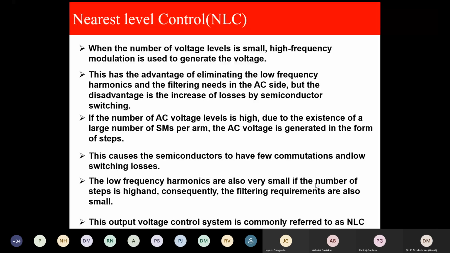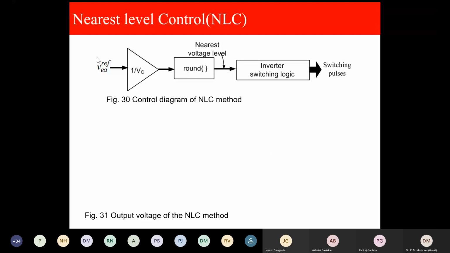Now, how do I get the nearest level voltage? Very important. You can have my paper, a very famous paper. This is the reference voltage that I put, Vm into sin omega t. This is 1 by Vc. Vc is Vdc by N. N is the number of submodules per arm. This is round. And those who are working in MATLAB, there is a round function, and the default round is 0.5. You please write in your copy. The default round function in MATLAB is 0.5.